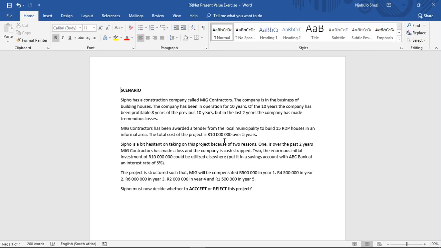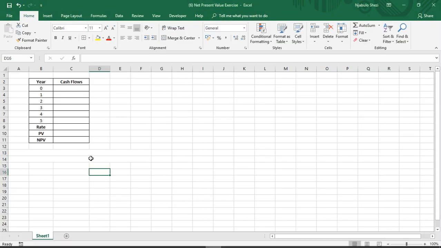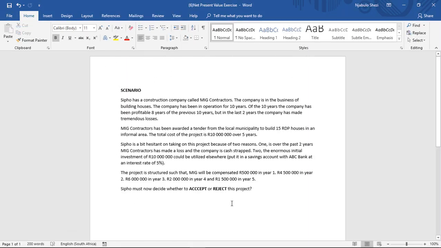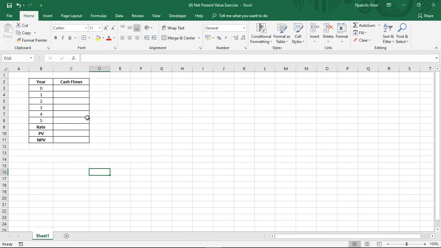So I think this is a good opportunity now to pull up the spreadsheet that we will be doing our calculations on. Here we go. We have two columns here, a year column as well as a cash flows column. What we need to do at this point is pull information from this scenario, from this story, and paste it on this spreadsheet.